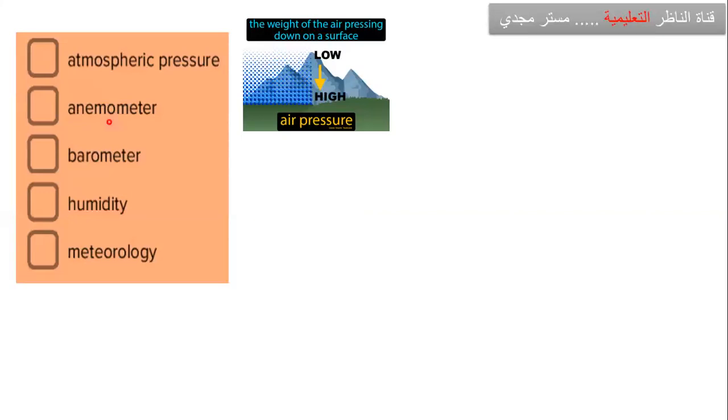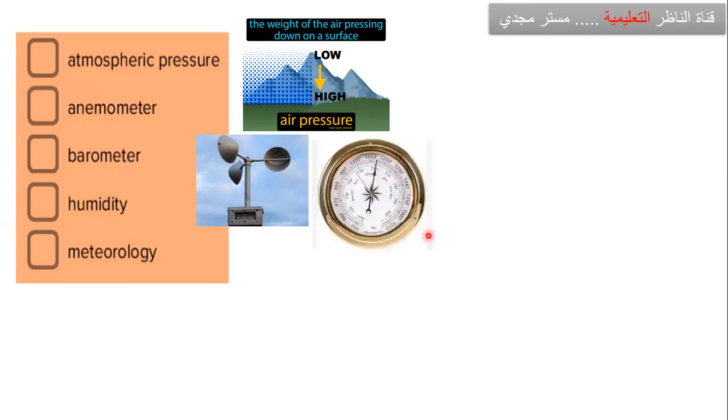Anemometer the American, anemometer British. So anemometer, this is anemometer to measure the speed of the wind. speed of the wind. سرعة الرياح بنقيسها بالanemometer. Number 3 barometer. barometer to measure, yes, air pressure or atmospheric pressure.